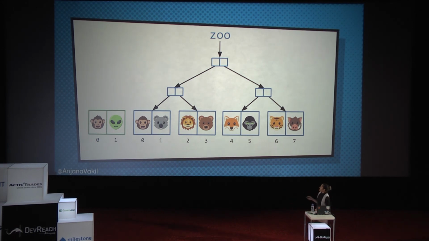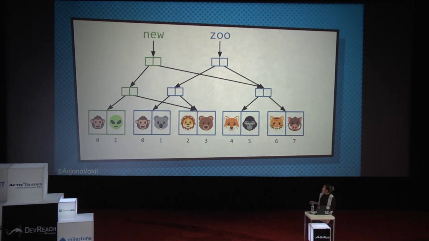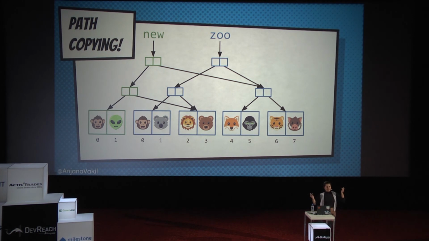Now, what I do is I create a new intermediate node that links that new leaf node with whatever its pair had been in the original tree. So I'm going to link it up with the node 2, 3. And then I'm going to take a new node and link that intermediate node up with whatever its pair was, and so on and so forth, up the tree until I get to the root. So what I've done here is copy every node on the path from the leaf, the value that I wanted to update, to the root of the tree. This is, unsurprisingly, called path copying. I copied the path.